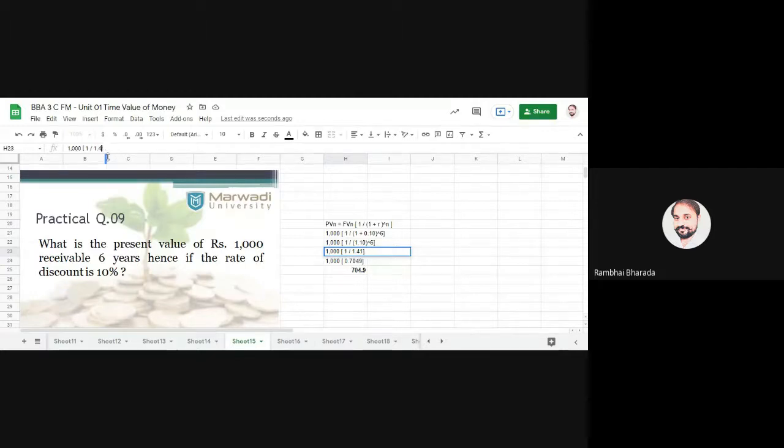You will get the answer 1.7715. And 1 upon 1.7715, you will get 0.5644 or 45, because we have 9 at last. So 564.5 will be the final answer. Are you with me, everyone?